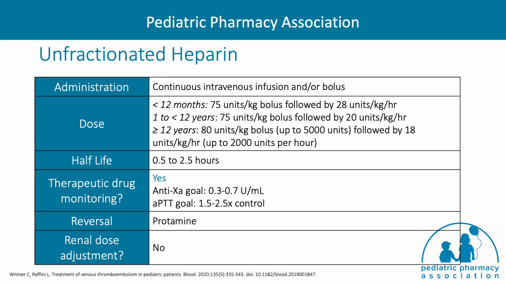Unfractionated heparin is primarily given as an intravenous bolus followed by continuous infusion, with younger patients requiring a higher unit per kilo dose. The continuous infusion rate is adjusted to maintain a goal anti-10A level between 0.3 and 0.7, or may alternatively be monitored using activated partial thromboplastin time, or APTT. The optimal assay to monitor heparin therapy has not yet been fully established, but APTT levels may be affected by factors that are not associated with the level of actual anticoagulation.